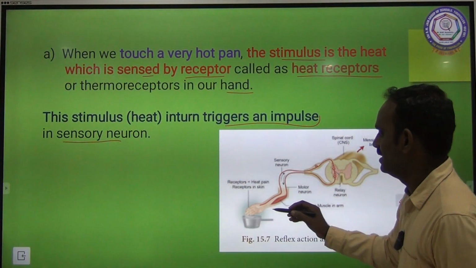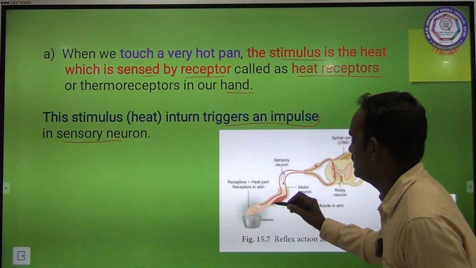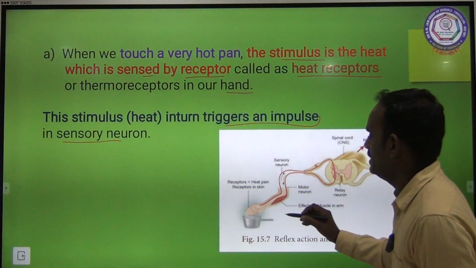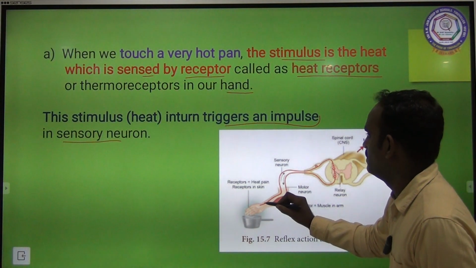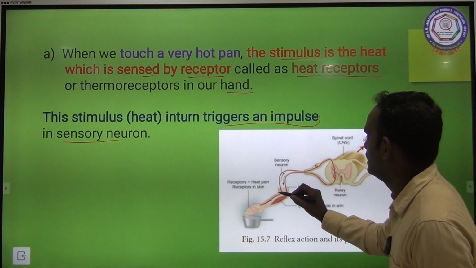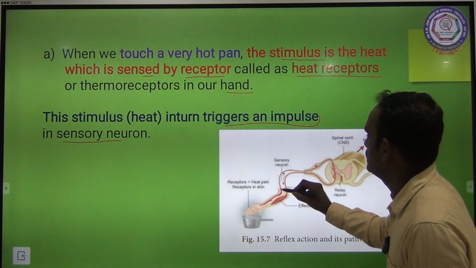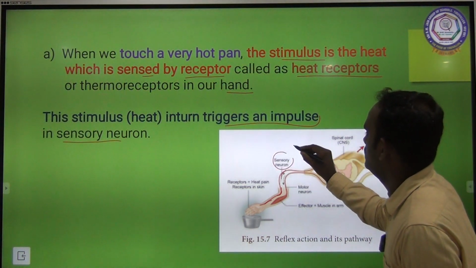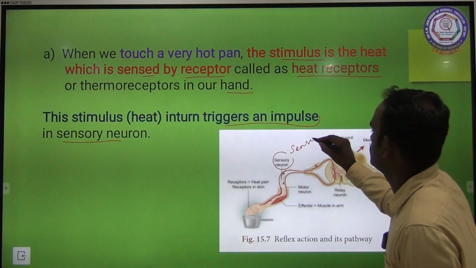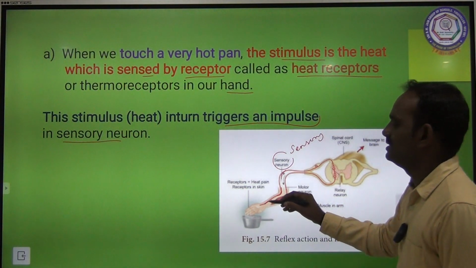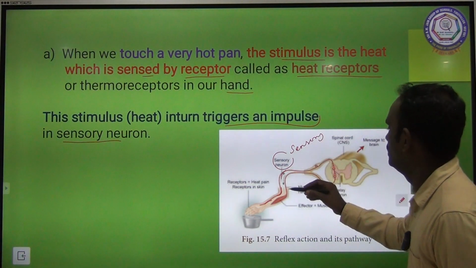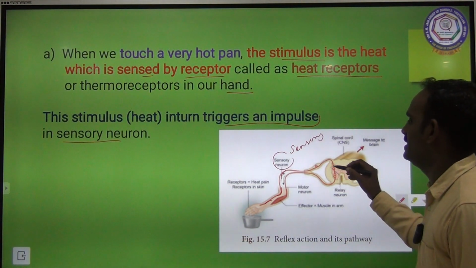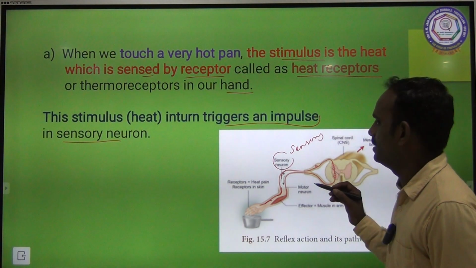See here, one boy is touching the hot plate. From the sense organ, the nerve impulses are transported to the central nervous system, that is brain or spinal cord. Here, spinal cord.